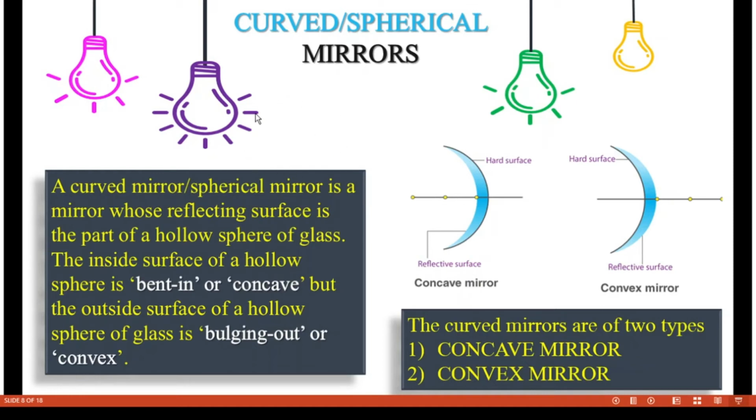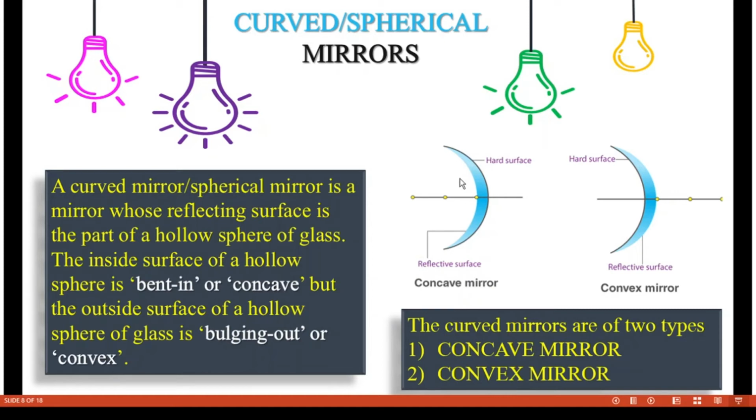Inside the tennis ball you will have nothing, so it is hollow inside. The inside surface of a hollow sphere is bent in or curved. Look at this surface. This blue colored surface is the reflecting surface, and the other side is a hard surface coated with silver. So light cannot pass through this mirror and it will be reflected by this surface.